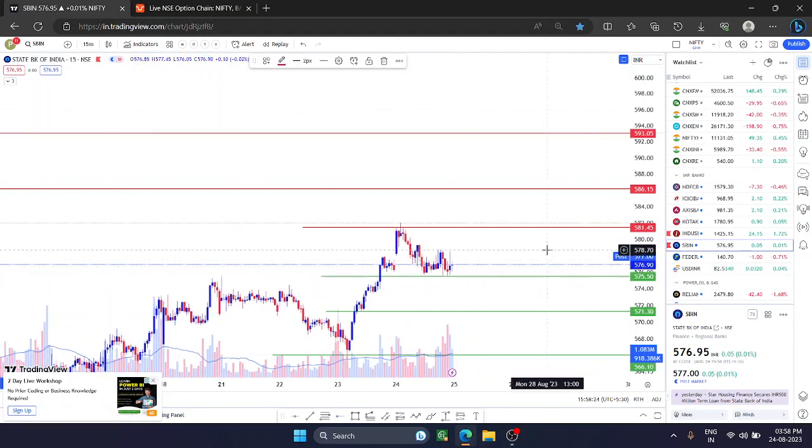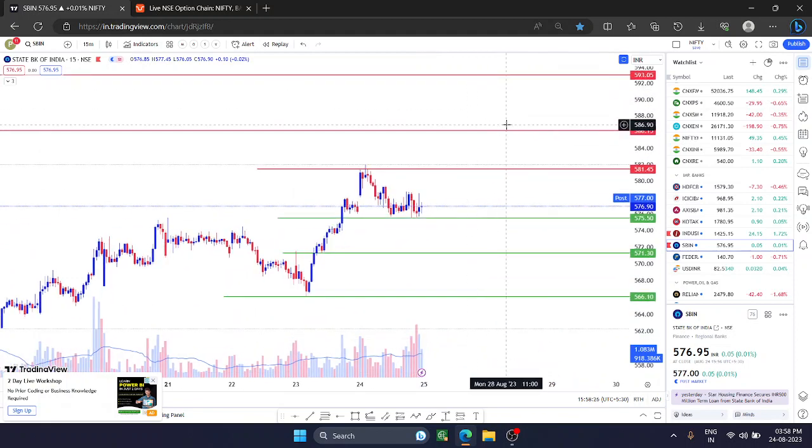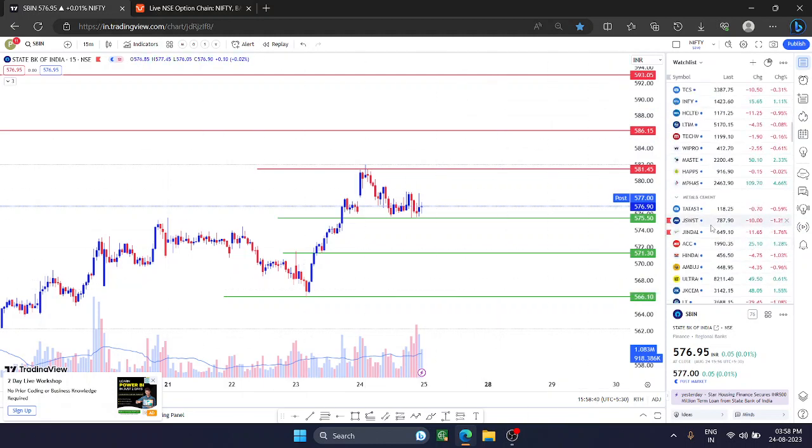I am giving all the levels for upcoming days as well, so you can play accordingly. And if it breaks the 580 level on the daily candle, you will find that it has made a very good green candle. You can also plan for a long in cash as well.